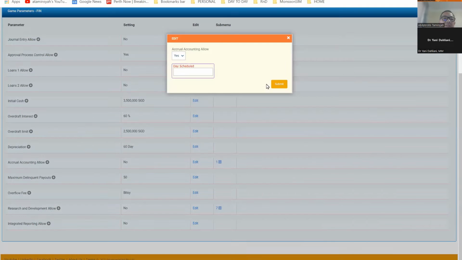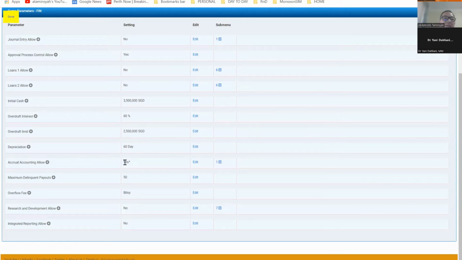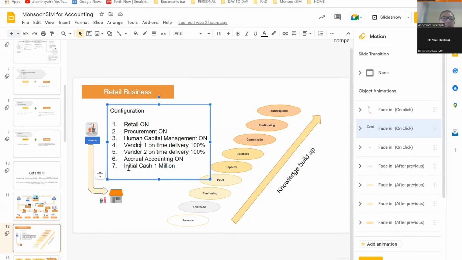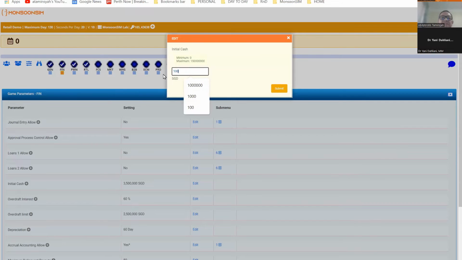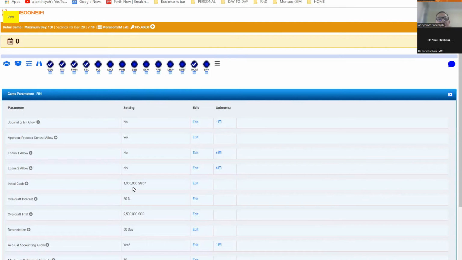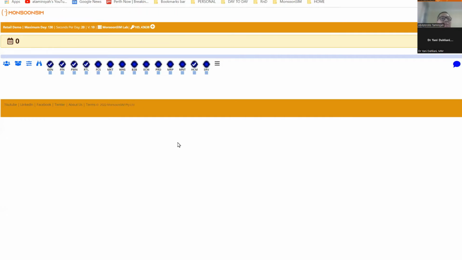Yes. So there we go. Accrual accounting is on. And then we say initial cash is 1 million. So right now, I think our initial cash is 3.5 million. I'm going to make it 1 million. All right. There you go. So I have changed the setting such that I'm ready to run the scenario, run the game.